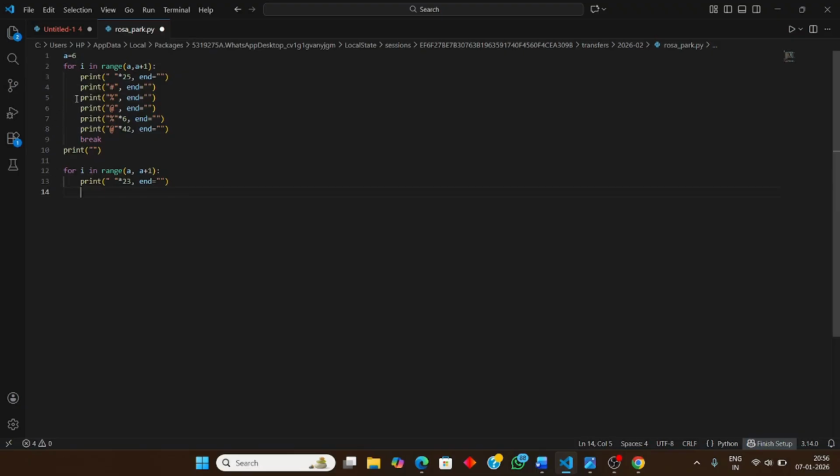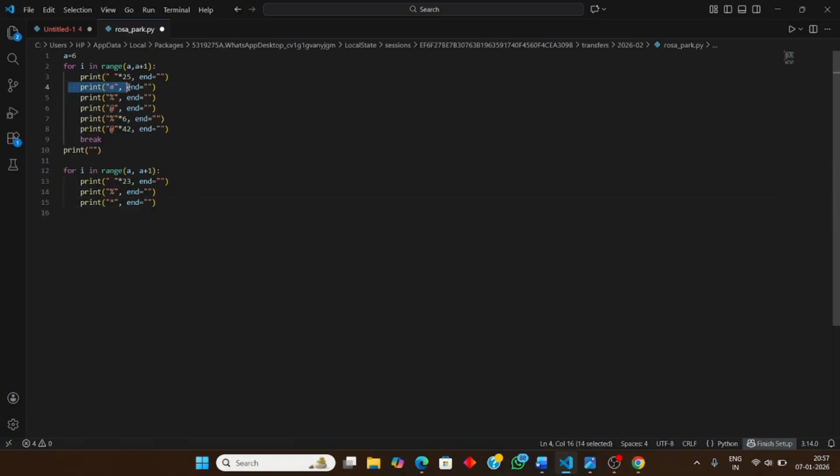Then again we will be printing this line. Then we will be using another symbol. Which symbol? I will be using this symbol, just replacing this with the multiplier symbol, the asterisk.